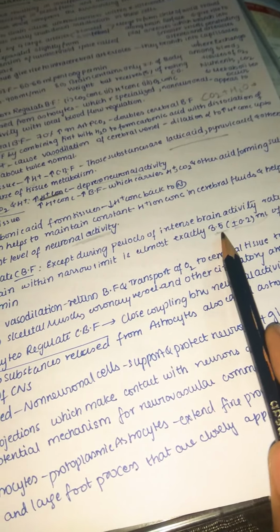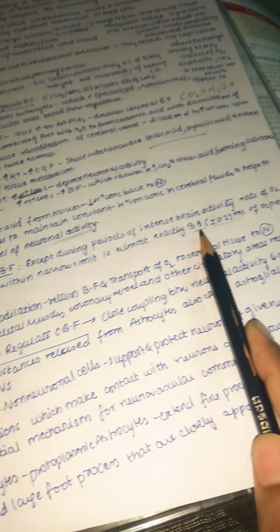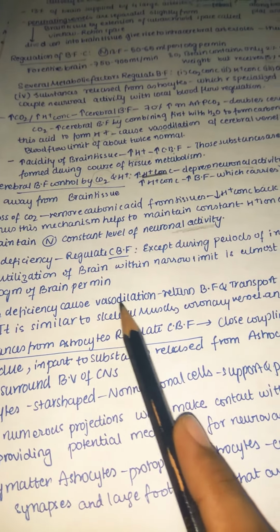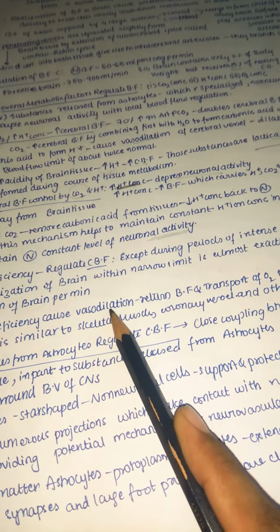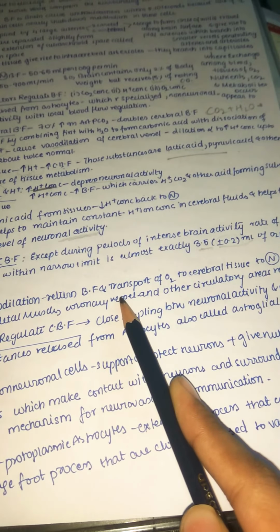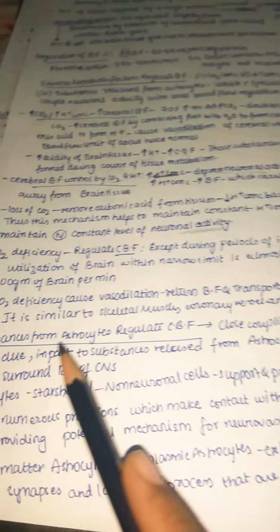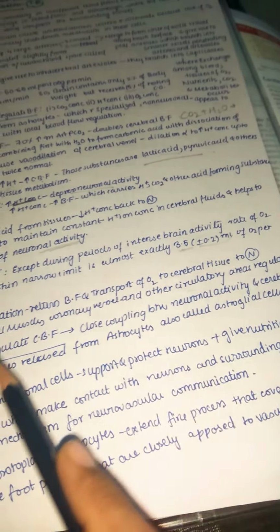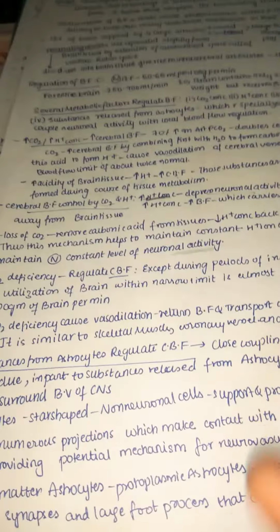So just like only 3.5 milliliters per 100 grams per minute. So oxygen deficiency mainly causes vasodilation. Again the same, vasodilation means increased blood flow. So it returns the blood flow and transport of oxygen to cerebral tissue to normal. So it is similar to skeletal muscle and coronary vessel and other circulatory areas regulation, because we have already seen this.